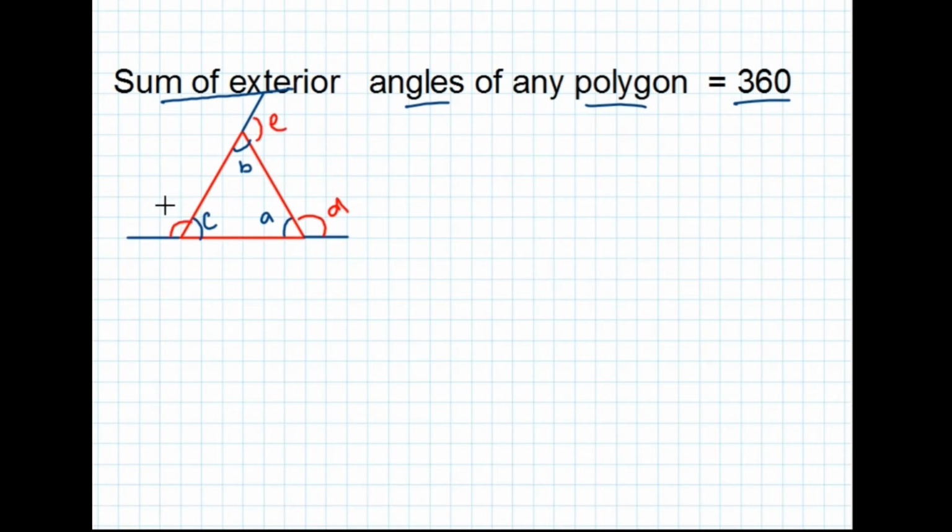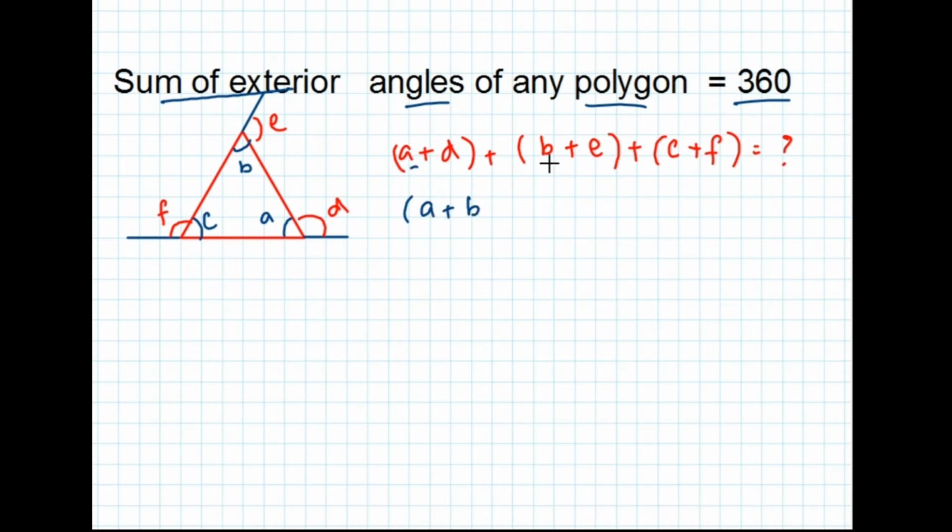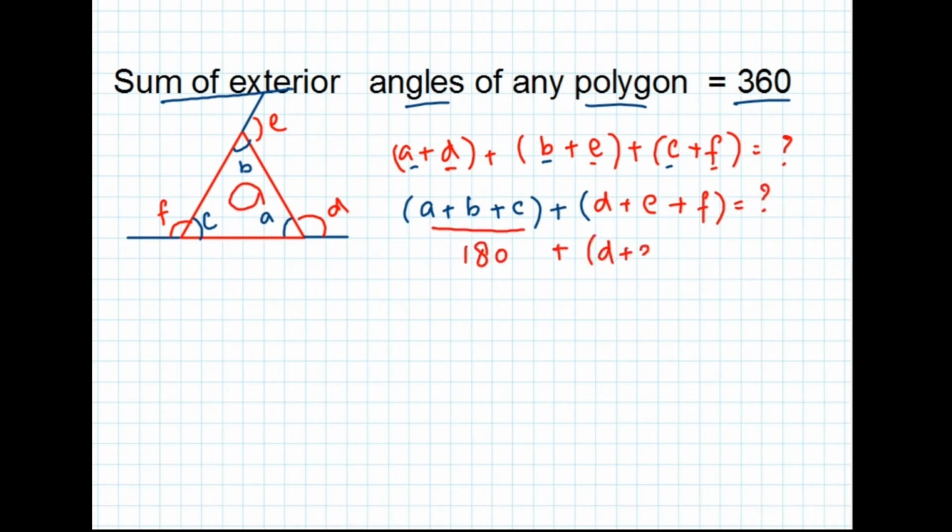So A plus D plus B plus E plus C plus F is equal to what? Here we can write A plus B plus C plus D plus E plus F is equal to, we have to find it. A plus B plus C is equal to 180, the sum of interior angles of a triangle.